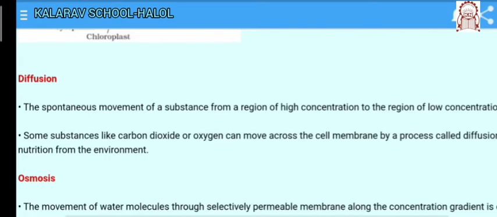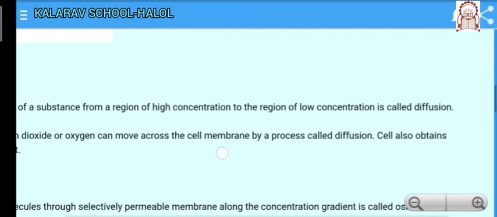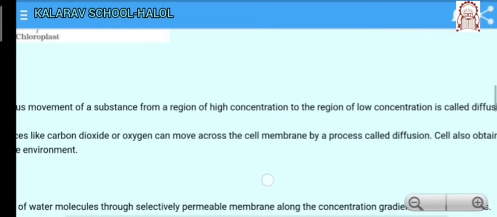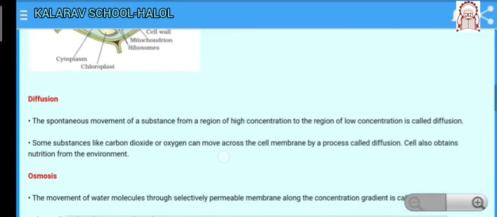Diffusion is the spontaneous movement of a substance from a region of high concentration to a region of low concentration. What does it mean? Some substances like carbon dioxide or oxygen can move across the cell membrane by the process of diffusion. Cells also obtain nutrition from the environment.